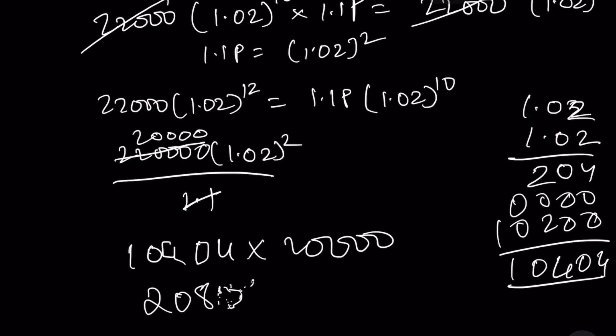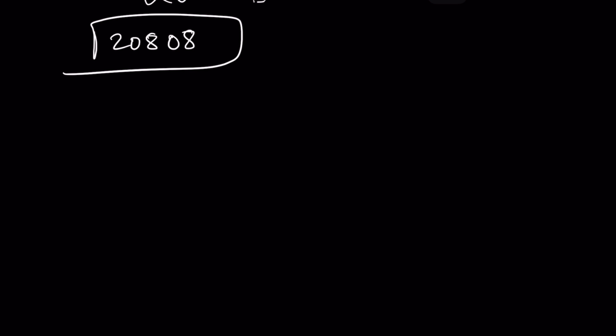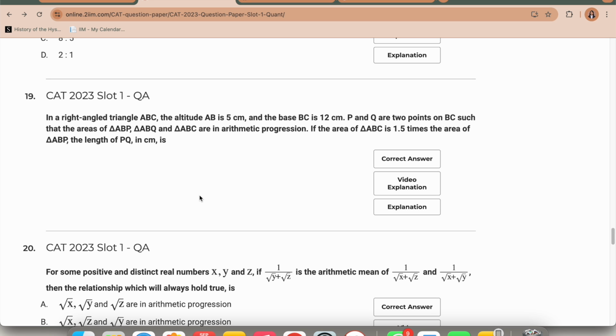ये क्या हो गया? मेरा पेन को क्या हो गया है? Wait, I think something is wrong with my pen. Let me just charge it. Okay, let's wait. Okay, something is wrong, but wait, let me go to the next page and see. ठीक है, तो इसका आंसर I'm going to say is 20808. Okay, that leaves me with 5 questions. 5 questions I've solved so far. Okay, now let's see if we can do any other question.